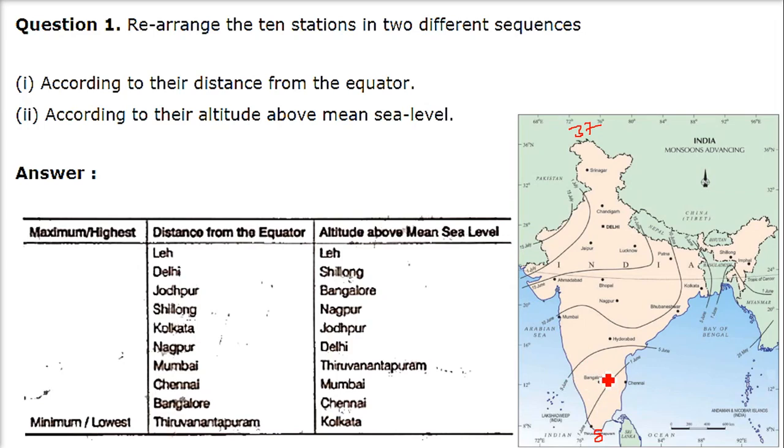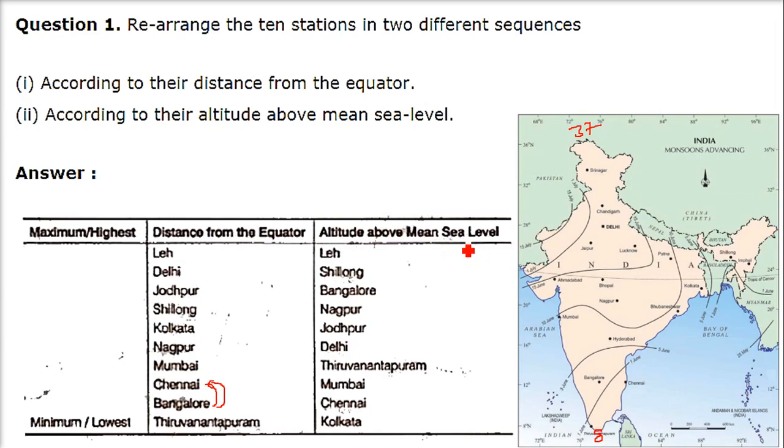So here we have Thiruvananthapuram, then Bangalore, then Chennai, and so on. Let us go by the highest one first. So we have Leh here, then we come to Delhi, then Jodhpur, then Shillong, then Kolkata, Nagpur, then Mumbai, then Chennai, and I suppose it should be Bangalore first and then Chennai after. So we just switch these 2 places. Then Thiruvananthapuram, that is Trivandrum of Kerala.